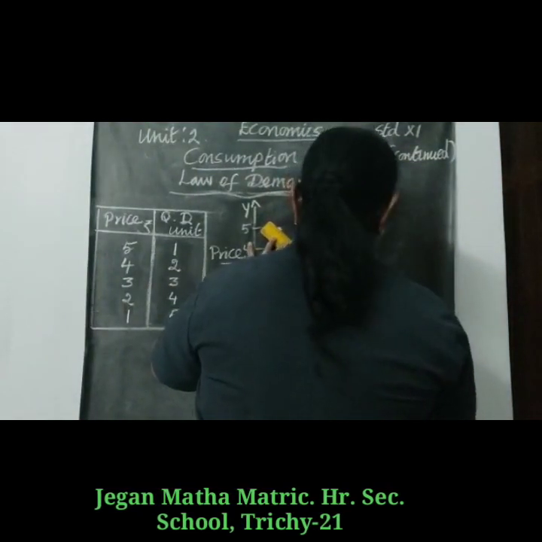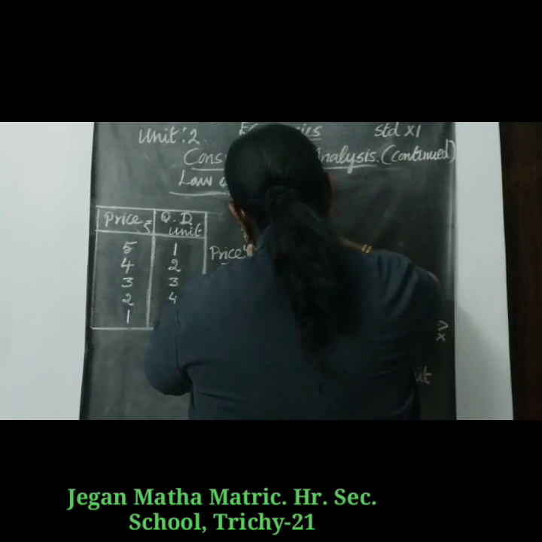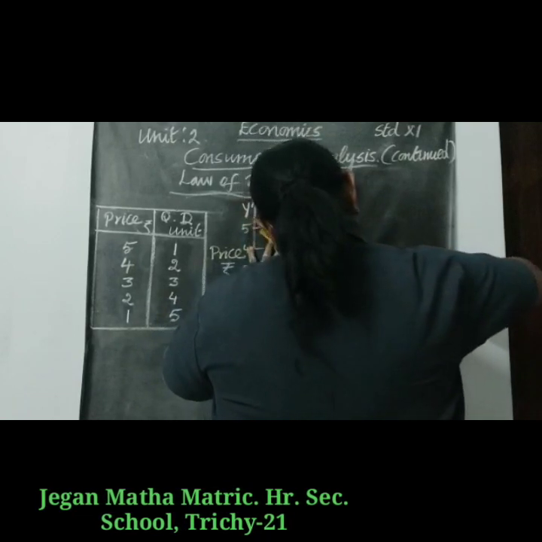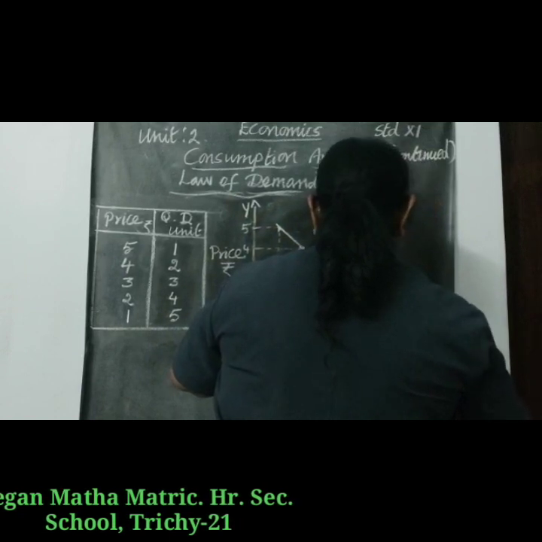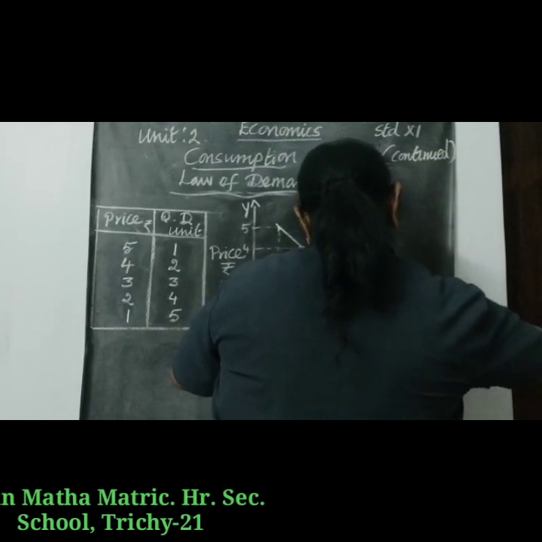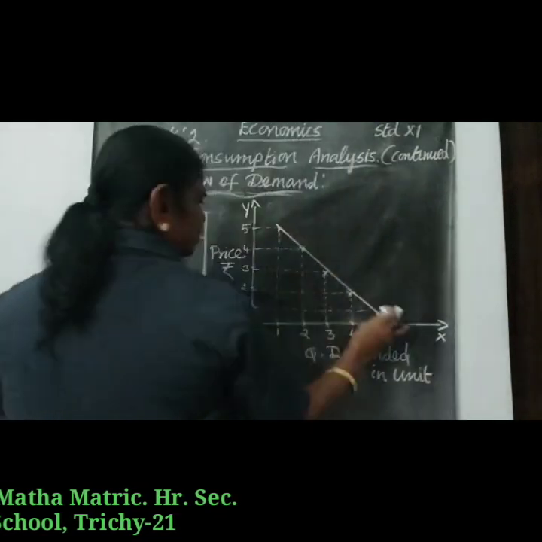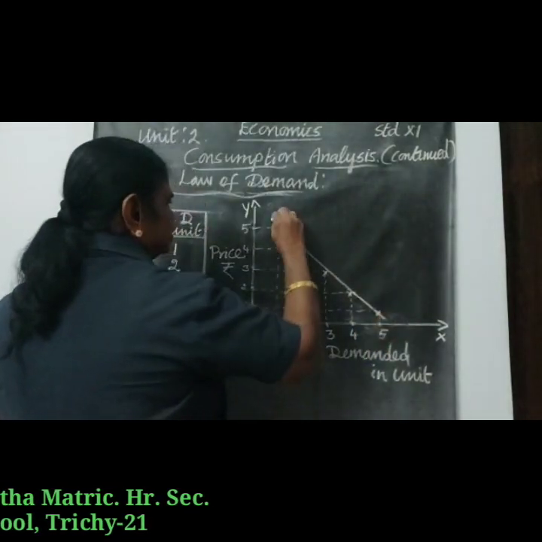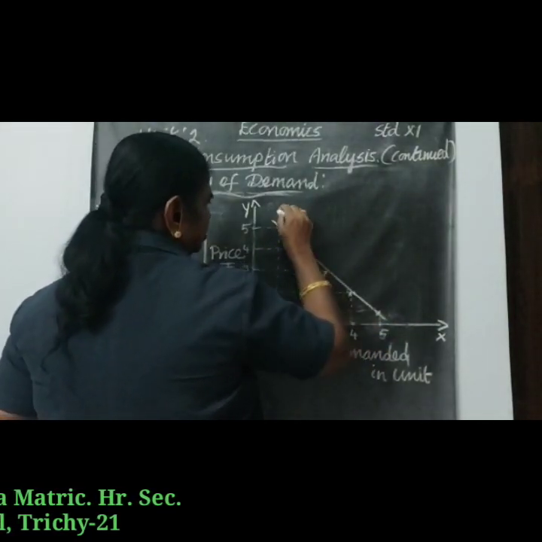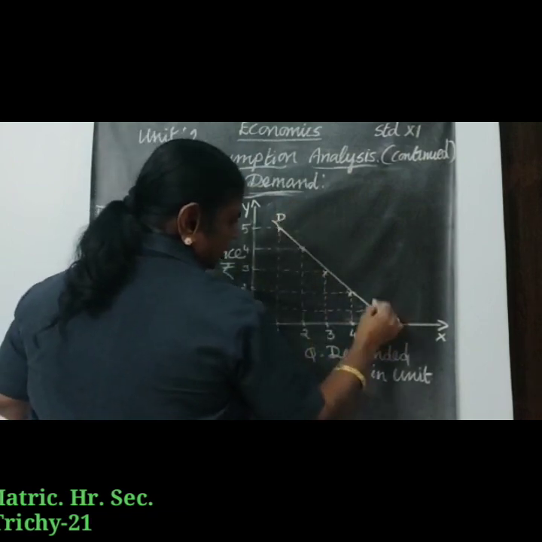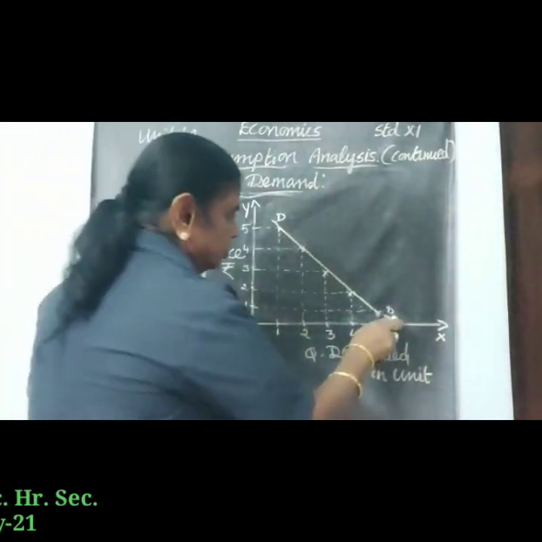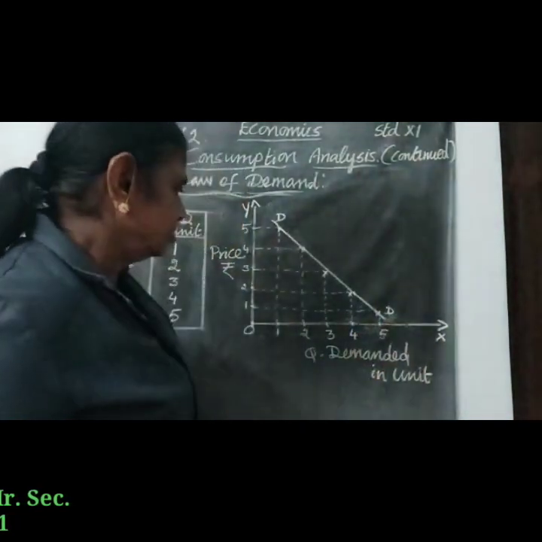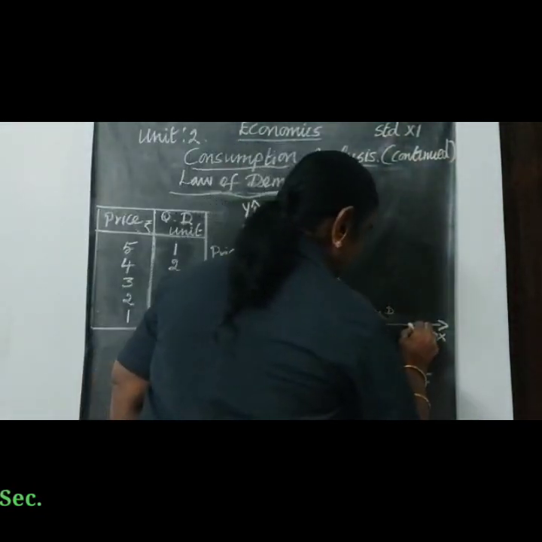The demand curve slopes downward, from upper left to lower right. This is the demand curve, D and D, and you can clearly understand that the demand curve slopes downward.